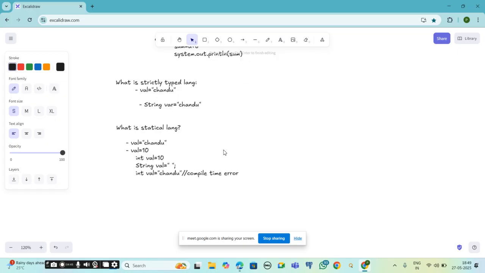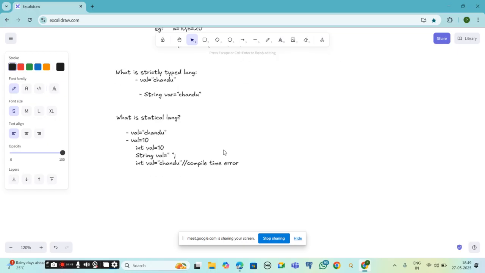And coming to the static language, why do we call Java a static language? Can anyone answer?